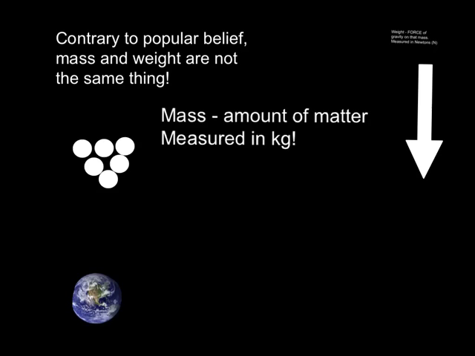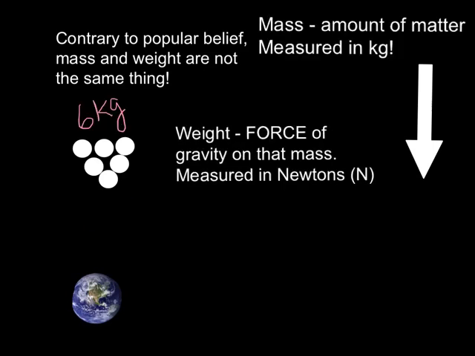Your mass is basically the amount of matter that you're made up of, the number of atoms, how heavy those atoms are. That is measured in kilograms. So if each one of these little balls here is 1 kilogram, we have altogether here 6 kilograms. And that would be our mass. That's different than our weight.